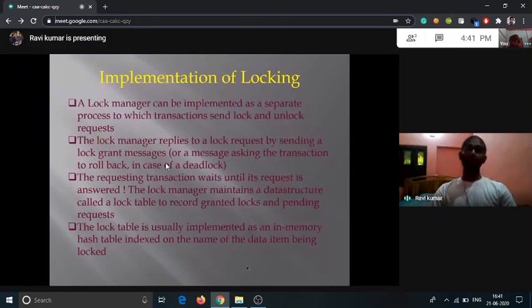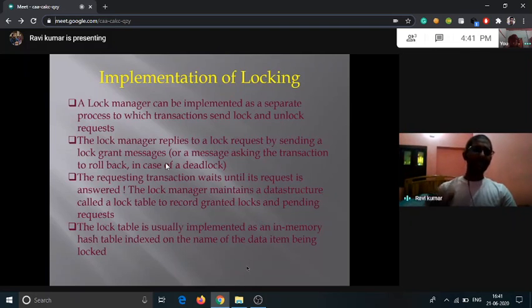Only shared lock to shared lock is allowed if our transaction is going through the growing phase. After the shrinking phase starts, transaction 2 can start acquiring the lock, exclusive or shared, it doesn't matter. Likewise, that is how the two-phase locking protocol works.